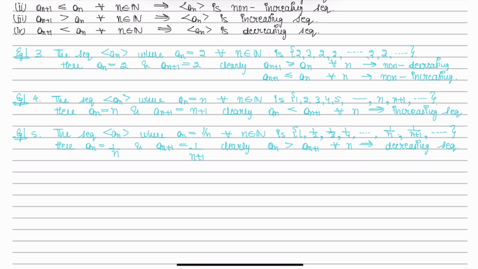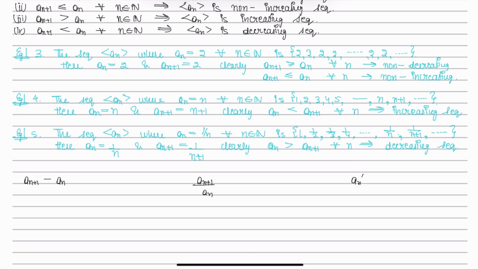Now we need to understand how we check if a sequence is monotonically increasing or decreasing. We have to find a relation between an plus 1 and an. There are three ways to find a relation. The first one is to subtract them. The second one is to find the ratio. And the third one is to find the derivative of an with respect to n.